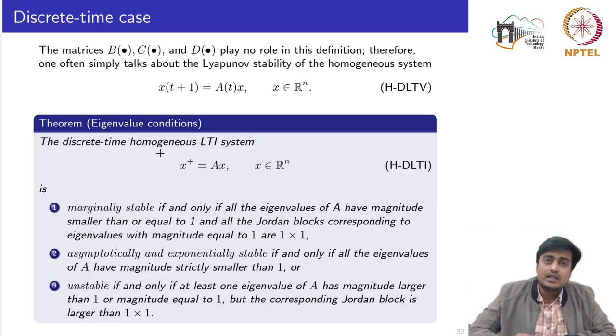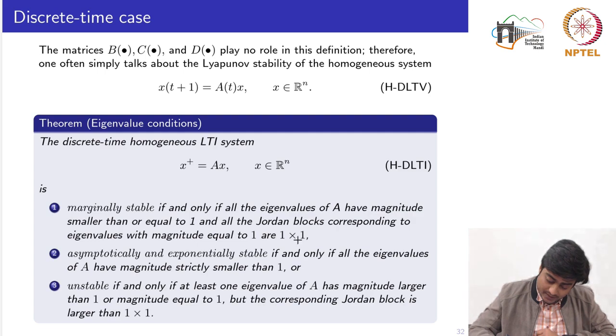So for the continuous time system we studied two basic tests to determine the stability. One is the eigenvalue test and another is the Lyapunov test. So the first, the eigenvalue test for the discrete time homogeneous LTI system, where x plus denotes x(t+1): this LTI system is marginally stable if and only if all the eigenvalues of the matrix A have magnitude smaller than or equal to 1. Basically all the eigenvalues should be inside the unit circle, and all the Jordan blocks corresponding to the eigenvalues with magnitude equal to 1 are 1 cross 1.